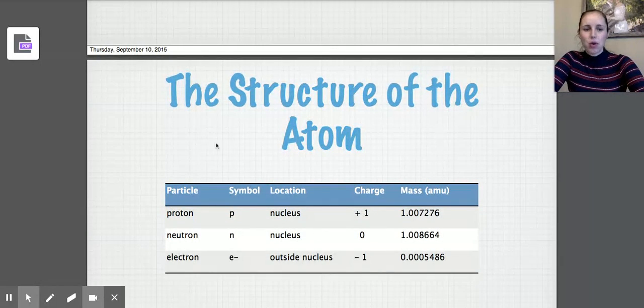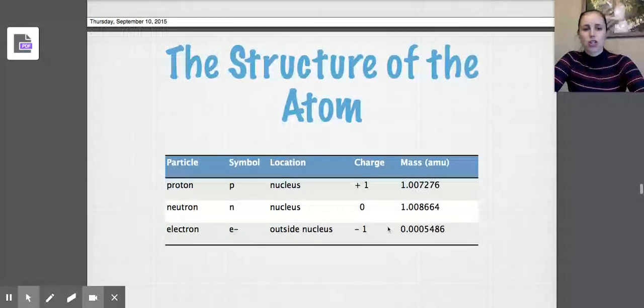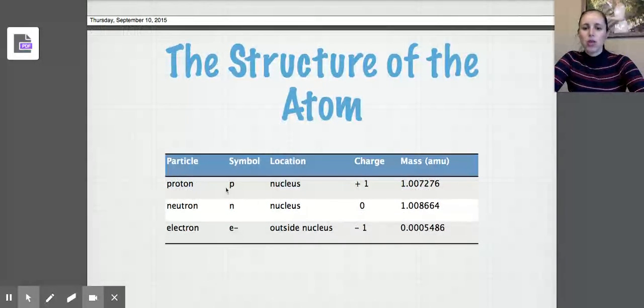So let's remind ourselves now where we're at, and let's recap the structure of the atom. So now, thanks to Rutherford, we know that there's a proton. We know that proton's in the nucleus, and we say the mass is about 1 AMU, atomic mass unit. We'll talk about this more next class. We know that there's a neutron in the nucleus as well too. That neutron has a neutral charge, and it also has a mass of 1. And we also know that there's electrons. Those electrons are outside of the nucleus. They have a charge of -1, and their mass is actually so small that we don't even register it. We call it nil. It's not quite nothing, but it's significantly smaller than the mass of a neutron and a proton, so it really doesn't add to the mass of an atom.